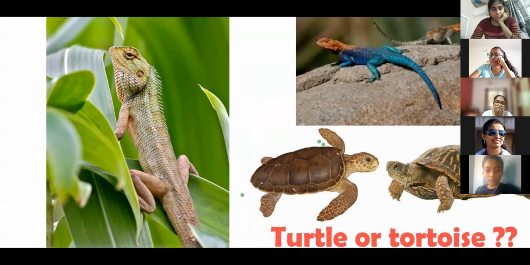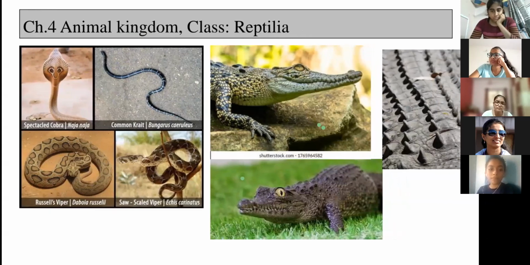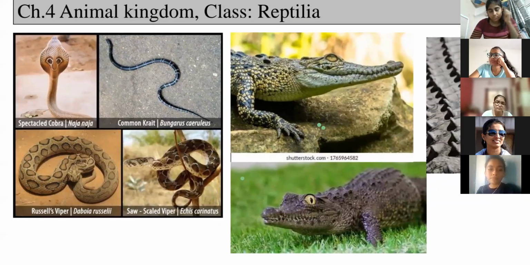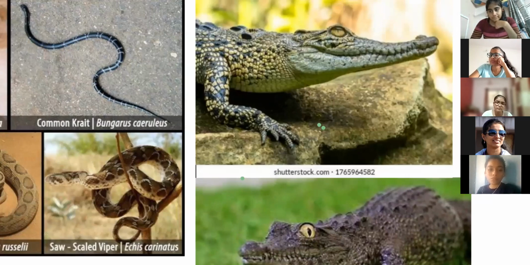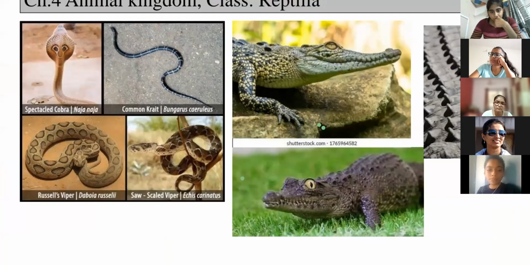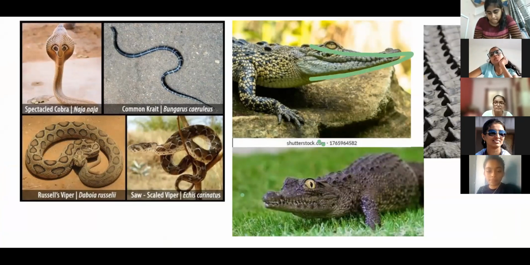Then next example, crocodile and alligator. What is the difference between these two? If you can make out, in the alligator, the mouth part has a long snout-like structure, right?